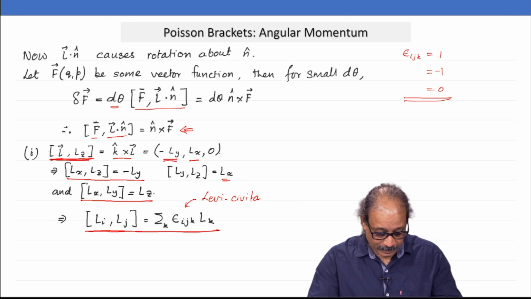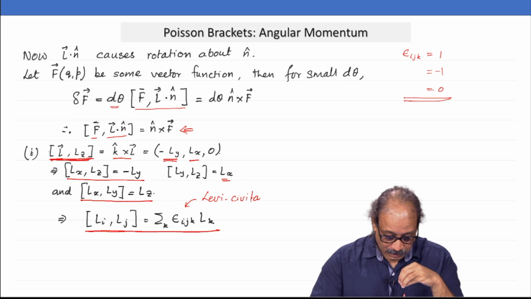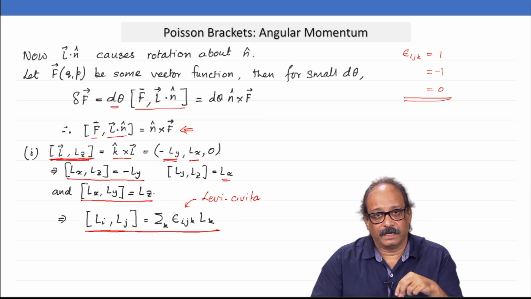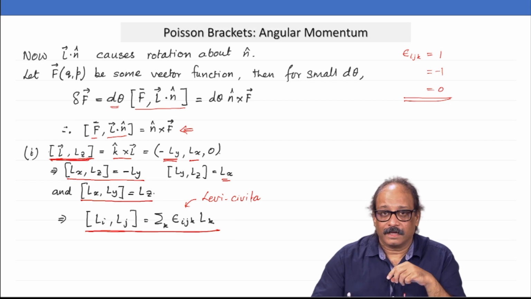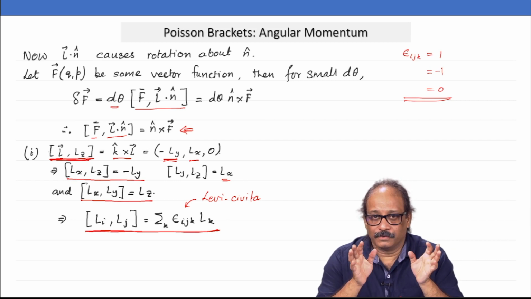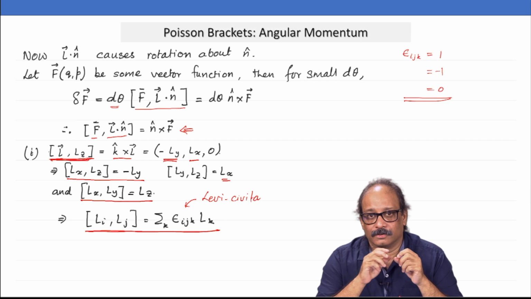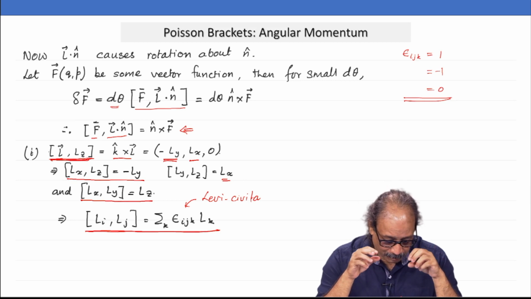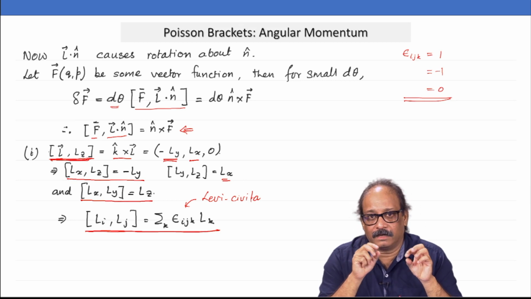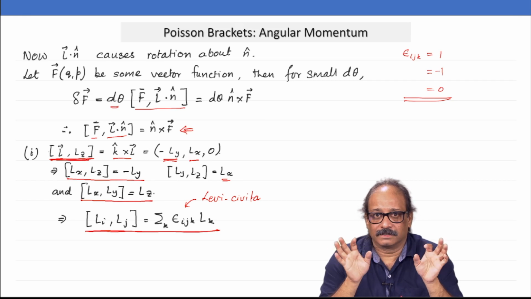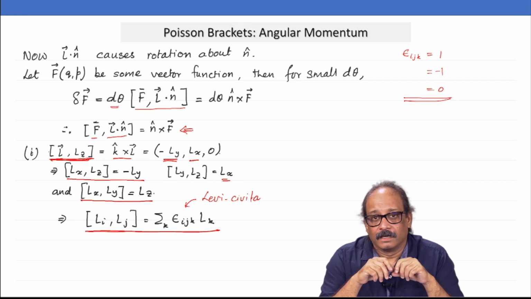{Li, Lj} is equal to the sum over k of epsilon ijk Lk, and that also tells you one thing. If you take the Poisson bracket, let me put it this way: Lx, Ly, Lz are three functions defined on the phase space.